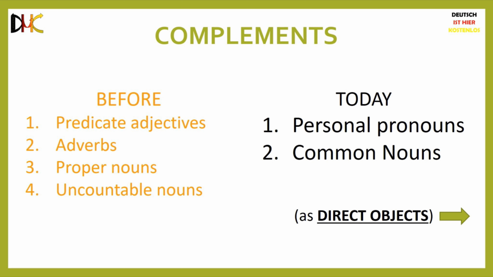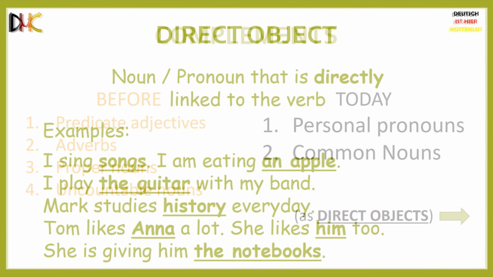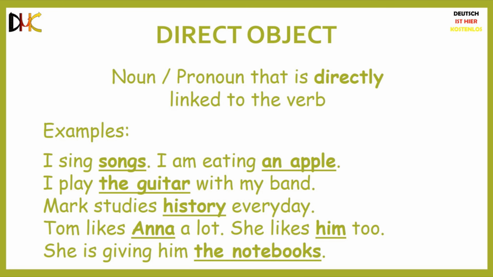Today we are going to see how to use personal pronouns and common nouns as complements, more specifically as the direct objects. The direct object of a sentence is the noun or the pronoun that is directly linked to the verb of the sentence. For example, I sing songs. Here, the word songs is the direct object of the sentence. I am eating an apple. Here, an apple is the direct object.